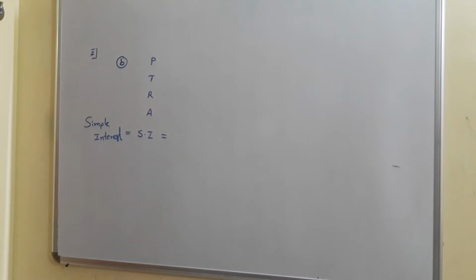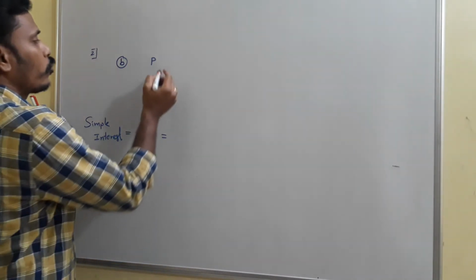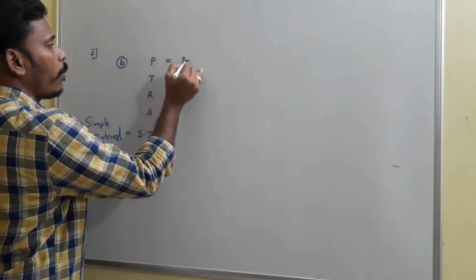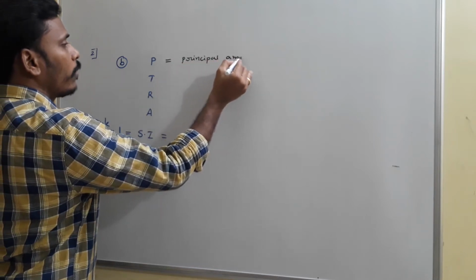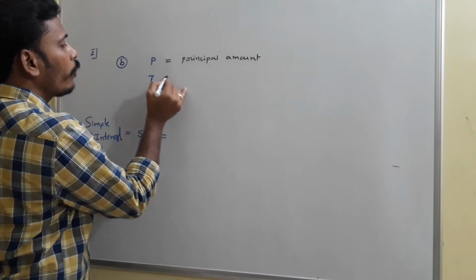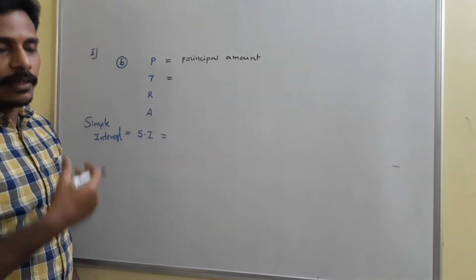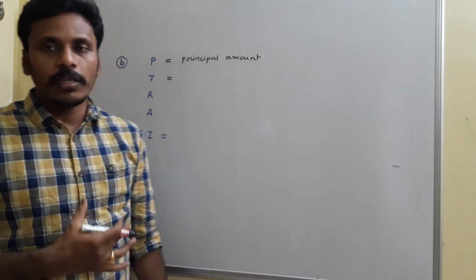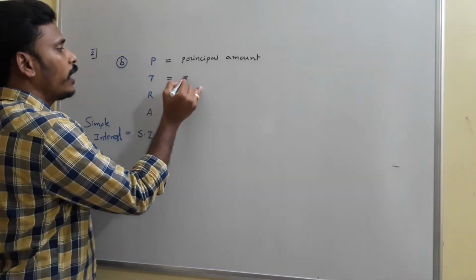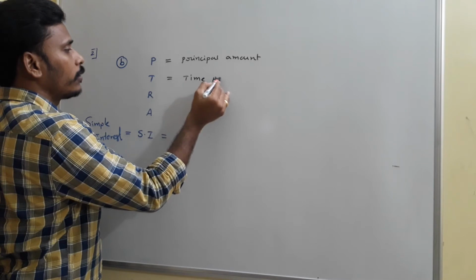See, P is the principal amount, which means the amount which we are taking for the rent. The amount which we are getting for the usage is the principal amount, and T is time period.